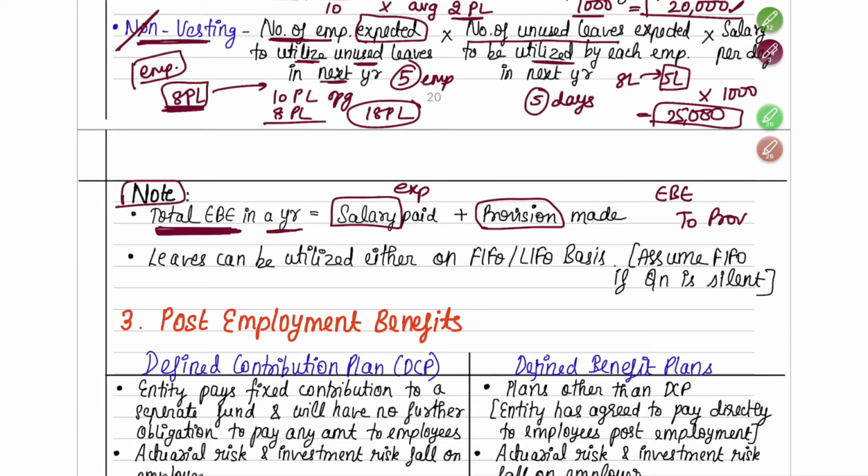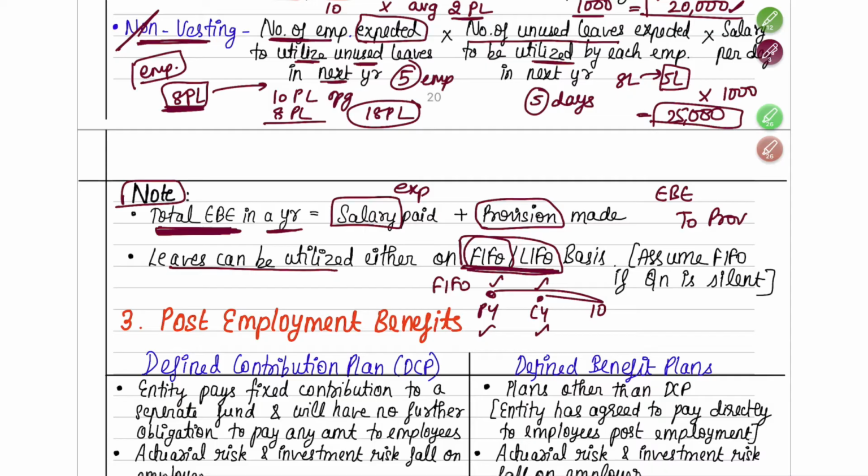Fine. Next, they are saying that leaves can be utilized either on FIFO basis or LIFO basis. First in, first out means the previous year you had some balance and the current year you had some balance. If it's the FIFO method, first you use the previous year leaves and then the current year leaves. If it is the LIFO method, you use the current year leaves first and previous year leaves later. Suppose I am taking 10 days of leave. Will I deduct it first from the current year or previous year leave balance? It will depend on the method that you are using.